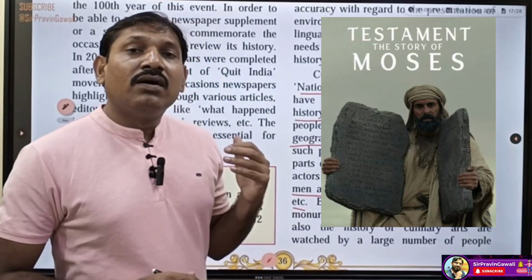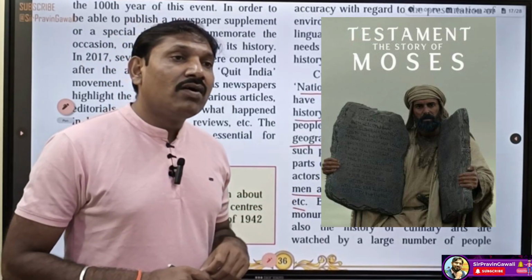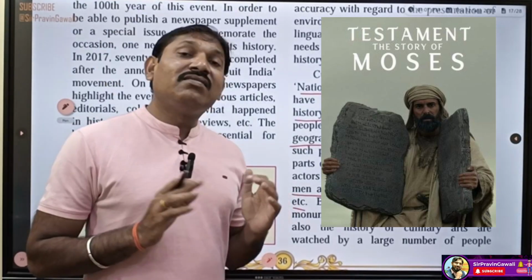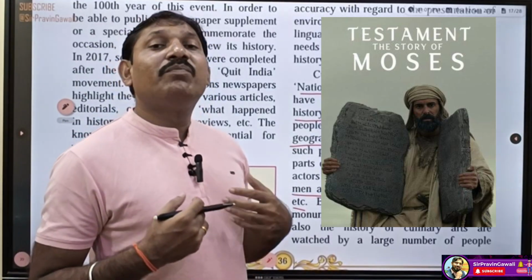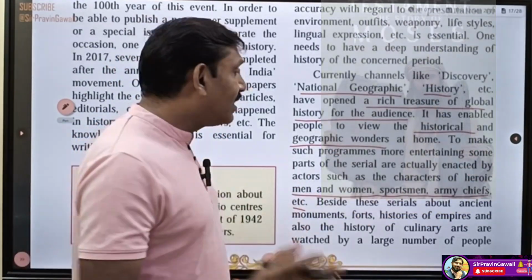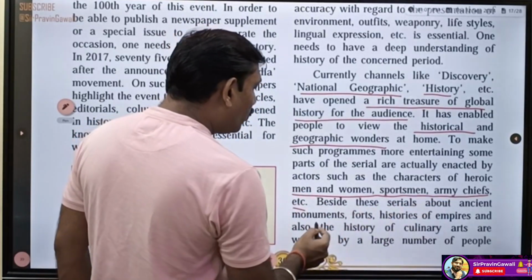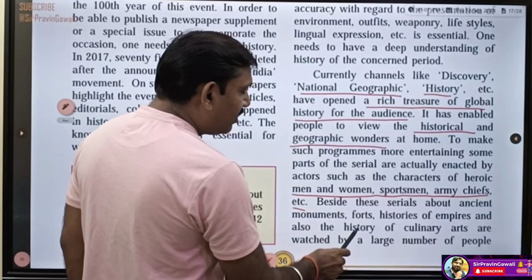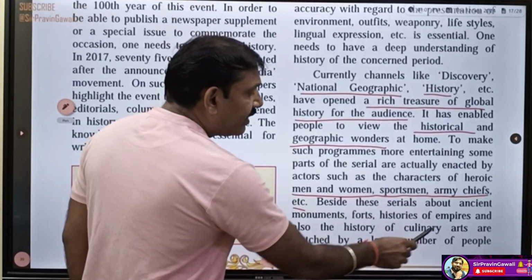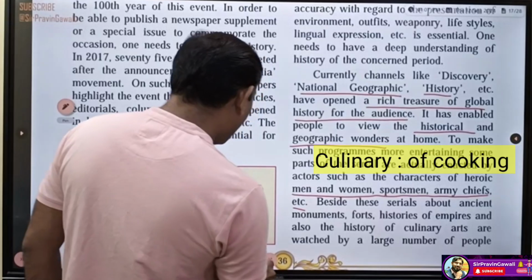For example, one very interesting series on OTT is Moses. This series tells us the life of Moses, how he made the people free. Besides these, serials about ancient monuments, forts, histories of empires, and also the history of culinary arts are watched by a large number of people.